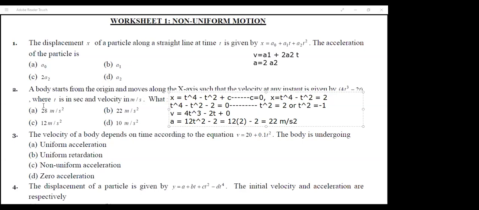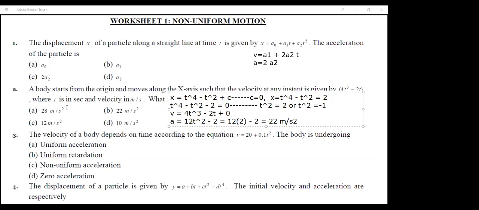Wait, Virok also wants to speak something. Yeah, Virok, tell me. Sir, I have the answer as D, zero acceleration. How come D? We are differentiating velocity. So as per you, what should the answer be? Because Durga is saying the answer should be A. You're also saying A.